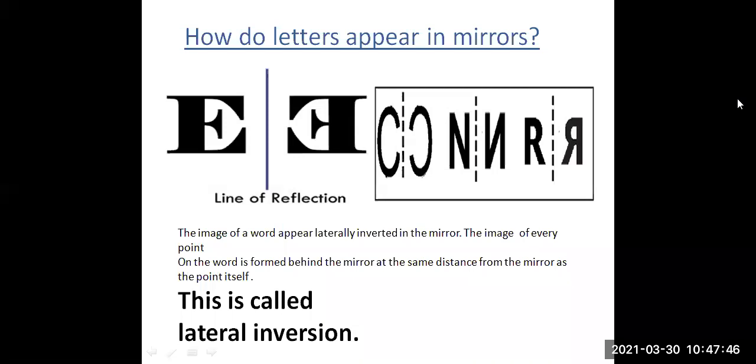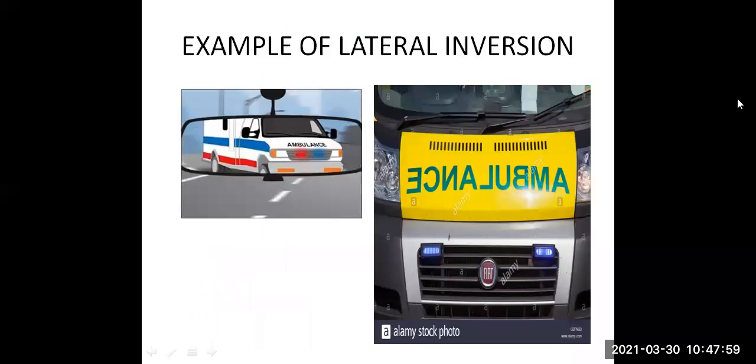So we can say that these letters undergo the extended source type of image formation. These are the examples of lateral inversion. The word ambulance is never written straight. The words are written as per the lateral inversion, so that when it appears on the side mirror of a car, they can see the word as it is required.